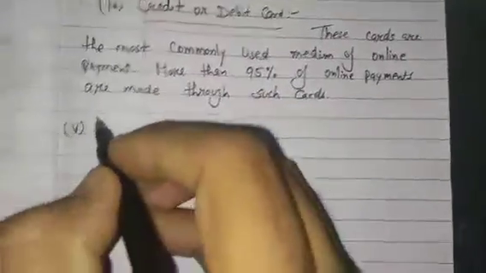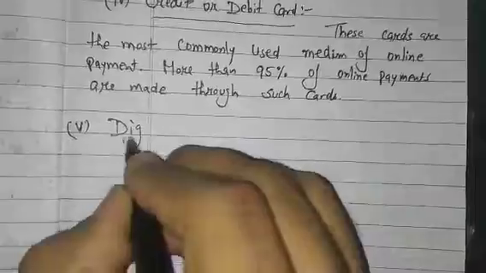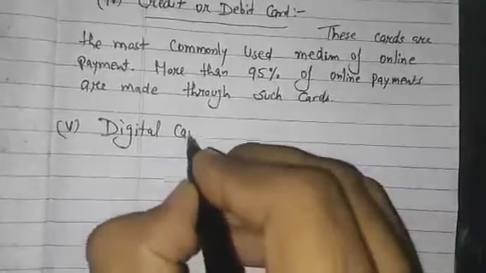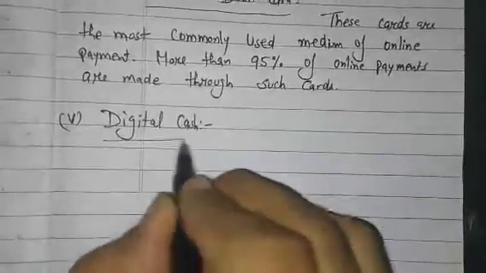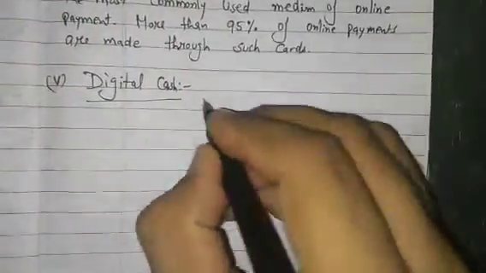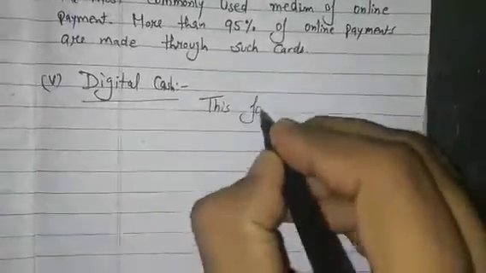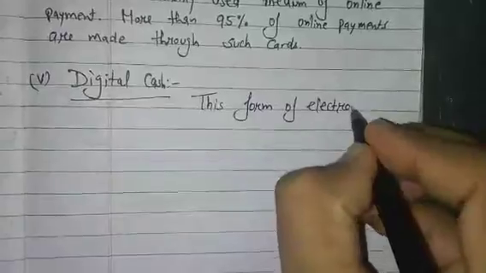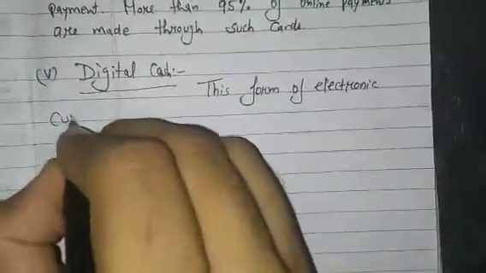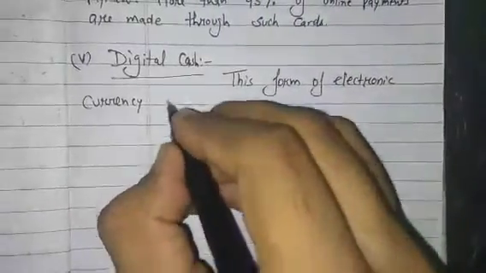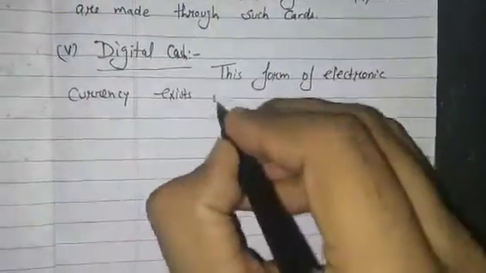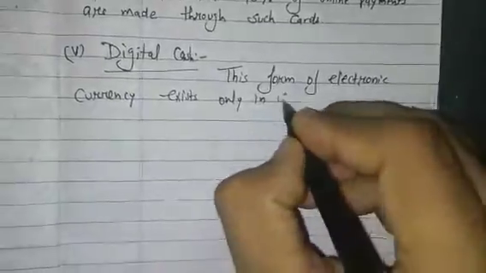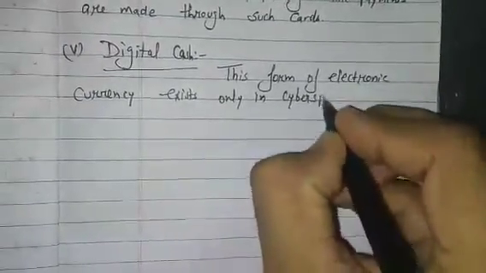Fifth point is related to digital cash. Digital cash is a form of electronic currency that exists only in cyberspace.